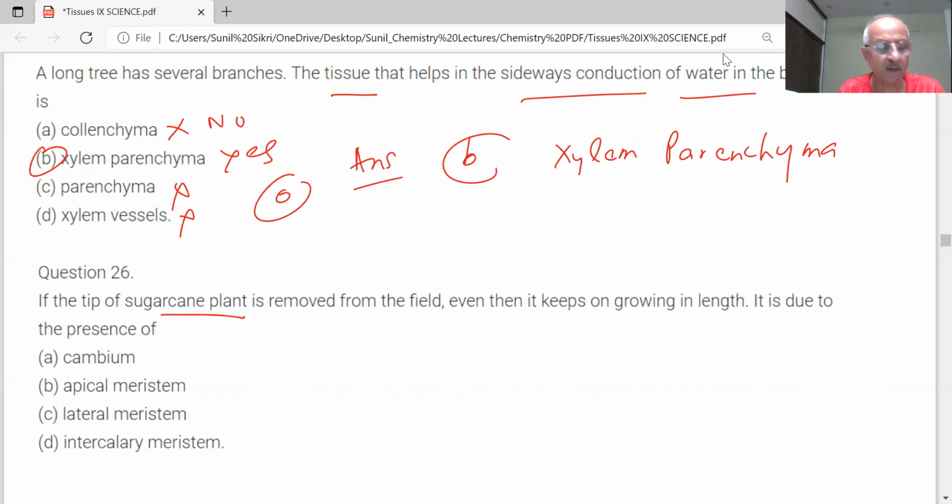Sugar cane plant. What is that? Apical meristem. Apical? It's not. What is growing in length? That should be lateral, which grows in length. Answer is C. Lateral is growing in length. Lateral meristem.